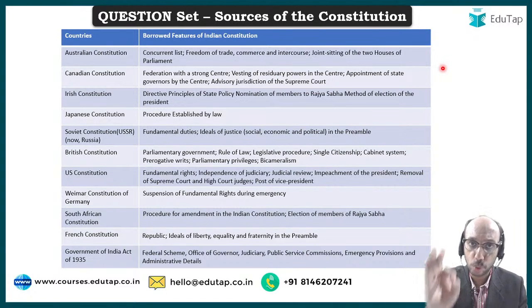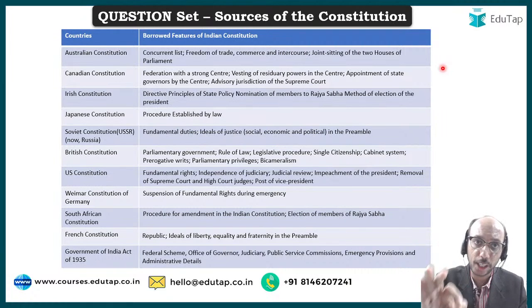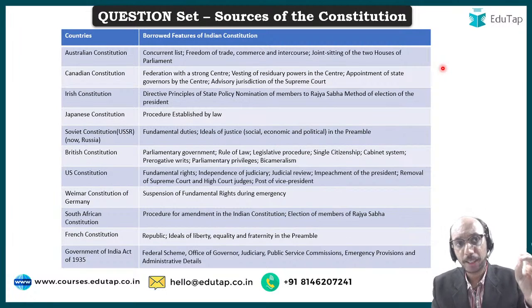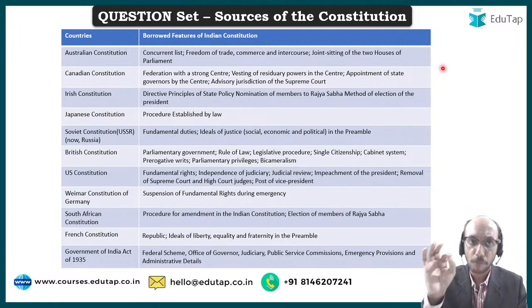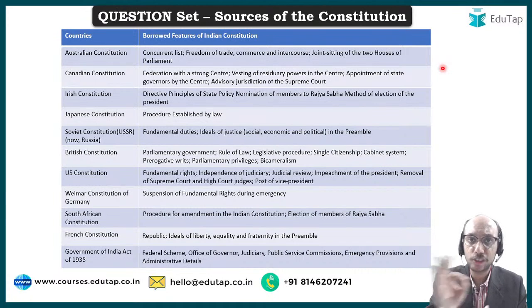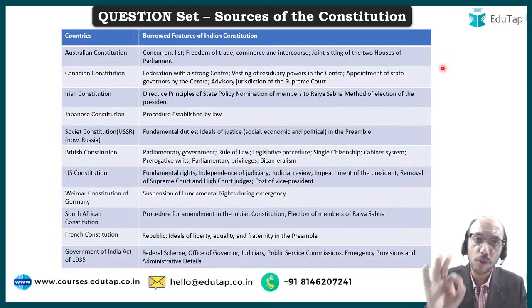Parliamentary government, rule of law, legislative procedure, single citizenship, cabinet system, prerogative writs, parliamentary privileges as well as bicameralism have been picked up from the British Constitution. From the US Constitution, we have taken the idea of fundamental rights, independence of judiciary, judicial review, impeachment of the president, removal of Supreme Court and High Court judges, and post of vice president.